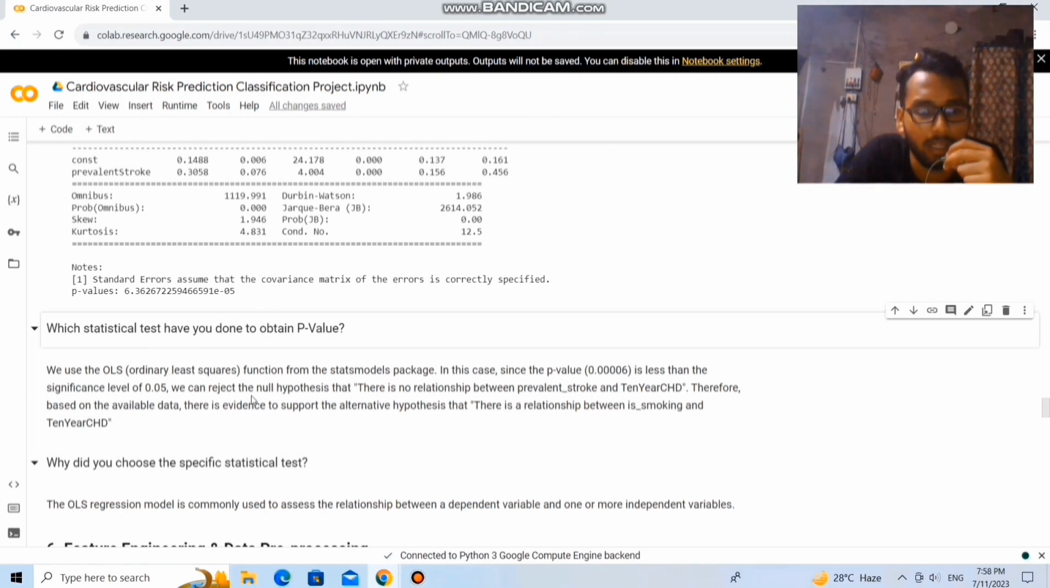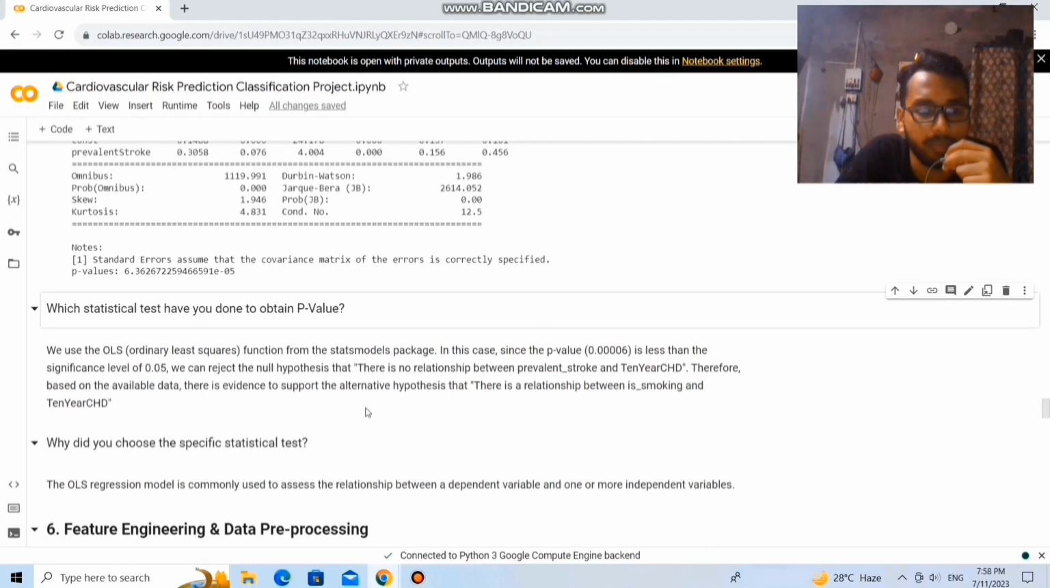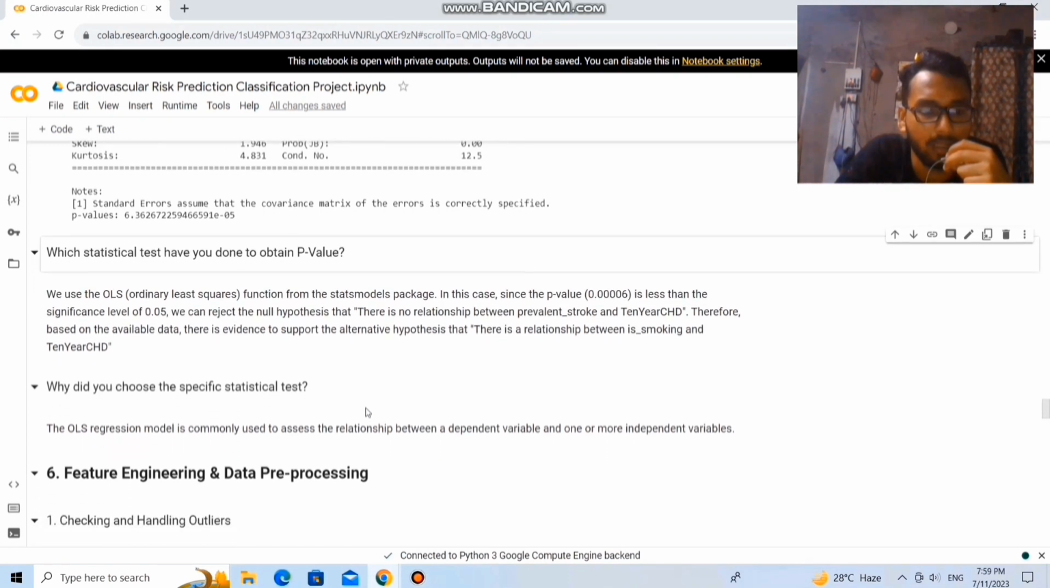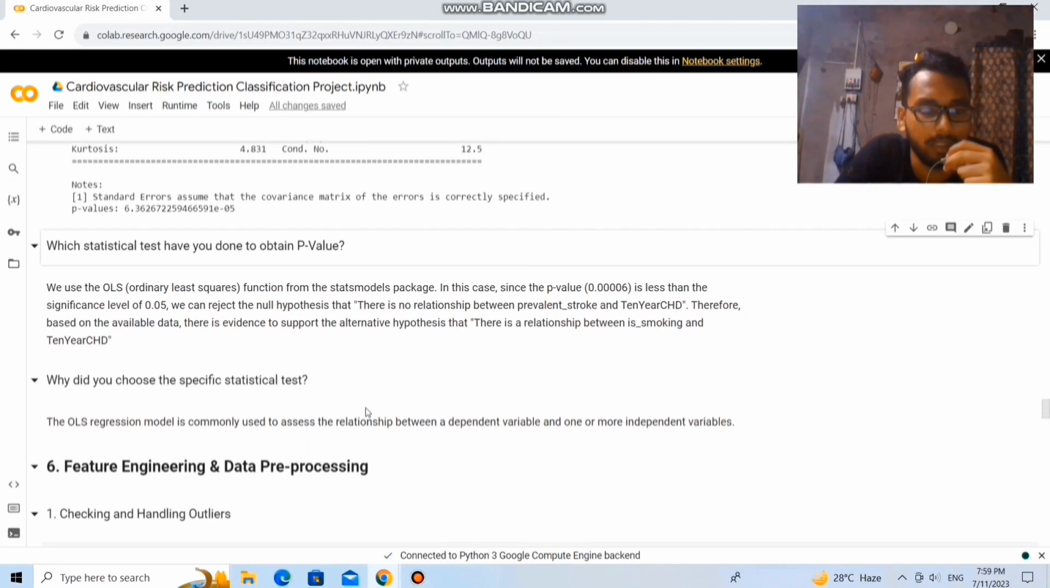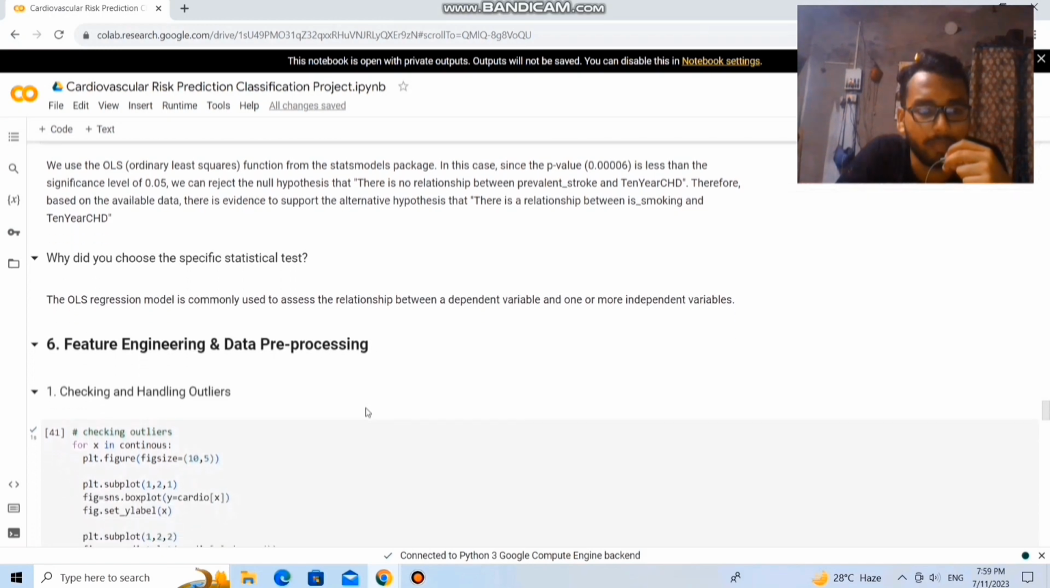So we can reject the null hypothesis that there is no relationship between prevalent stroke and 10-year coronary heart disease. Therefore, based on the available data, there is evidence to support the alternative hypothesis that there is a relationship between smoking and 10-year coronary heart disease. The ordinary least squares regression model is commonly used to assess the relationship between a dependent variable and one or more independent variables.